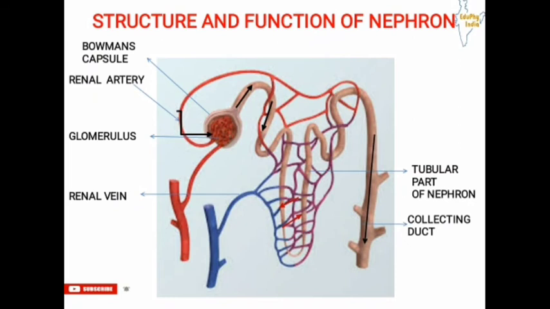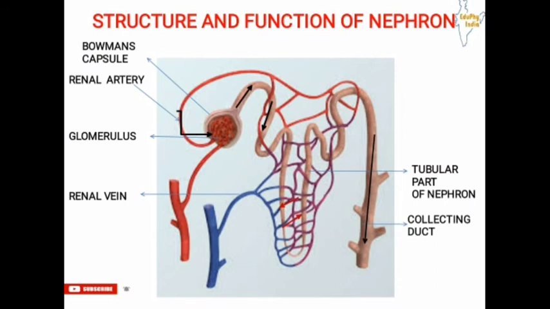and then the collecting duct. So basically, the glomerulus helps in filtrating blood, and Bowman's capsule also helps in filtrating, but it also surrounds the glomerulus and gives space for the filtrated blood to come into the tubule for other functioning of filtration, that is reabsorption of glucose, amino acids, and excess amount of water in the tubular part.